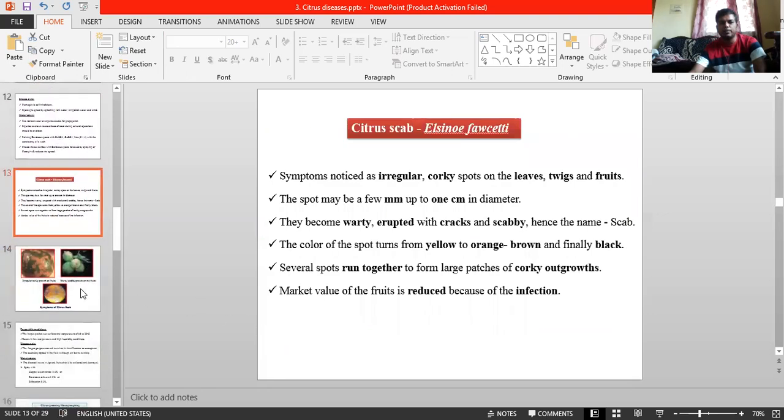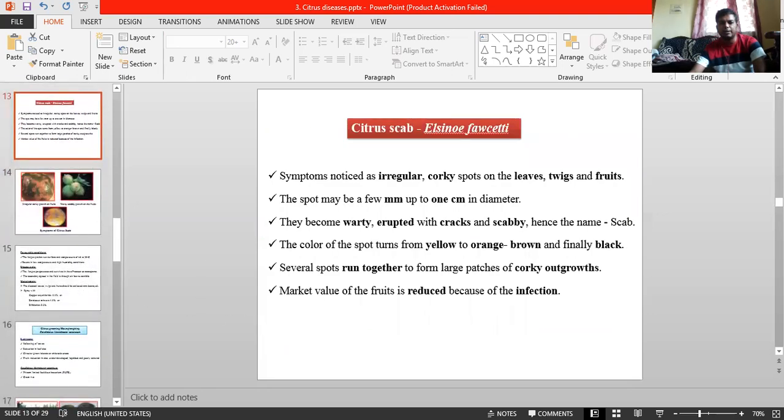citrus scab, the next major important disease. Okay. Wait, I will see the citrus scab. Is there another slide, or I'll check out that one. If there is, I'll show you citrus scab. Where is that?